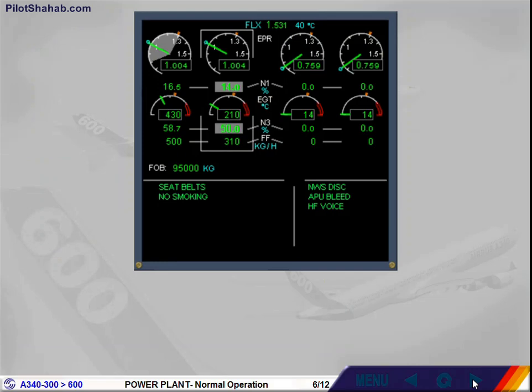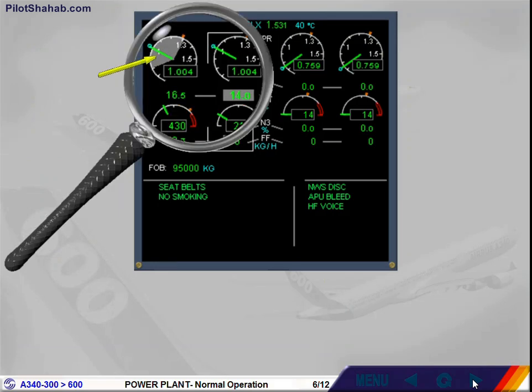The grey sector also appears as soon as the engine is at idle. It shows the normal EPR range. The minimum EPR grey sector value will vary according to the altitude and the flight conditions. When all engine parameters have stabilized, the engine start selector is set to normal. On the system display, the start valve indications are replaced by the nacelle temperature indications. Engine 1 is now running and all its parameters have stabilized.